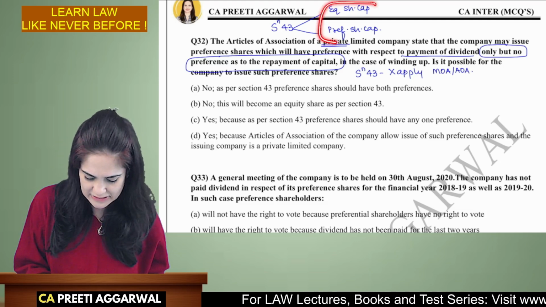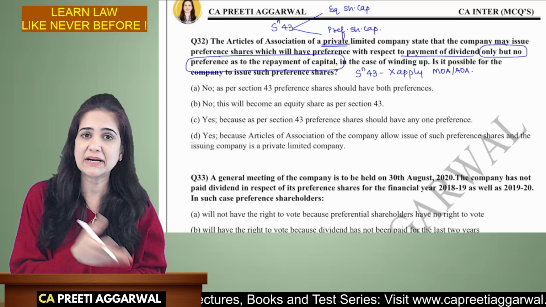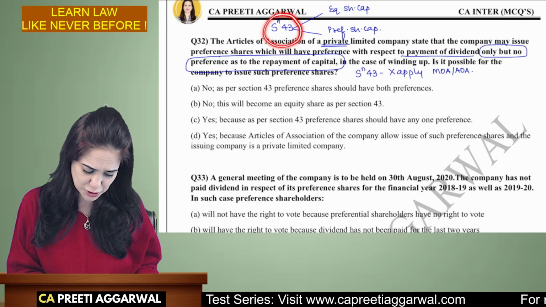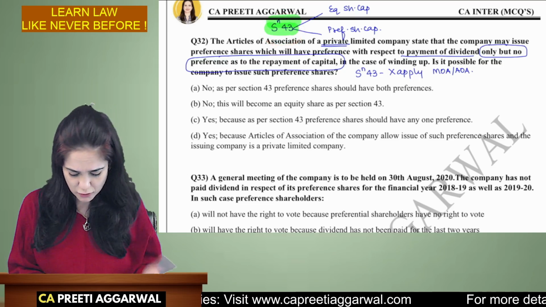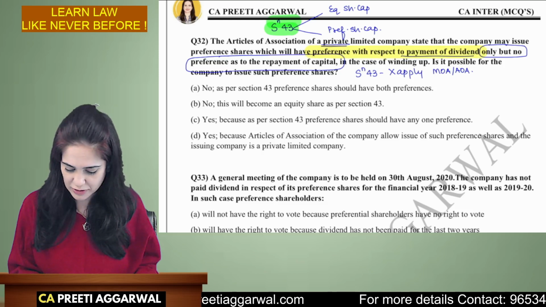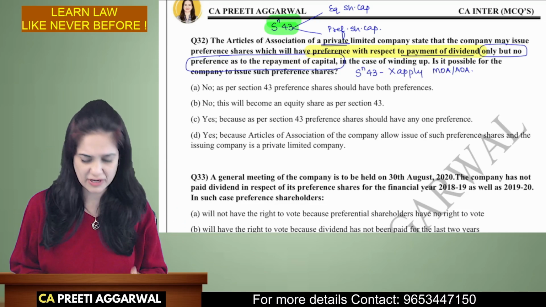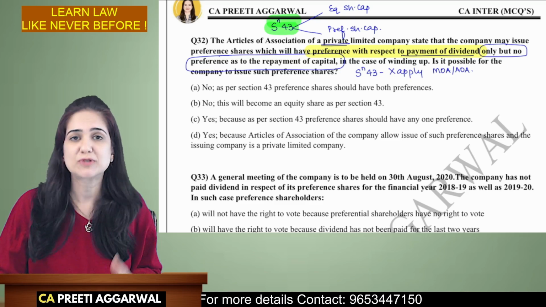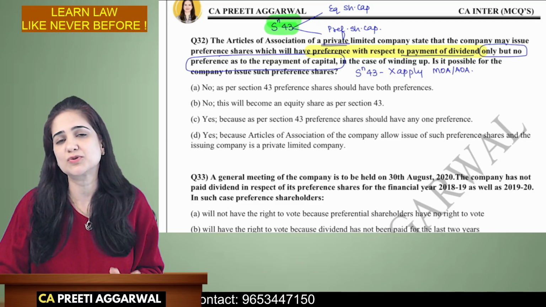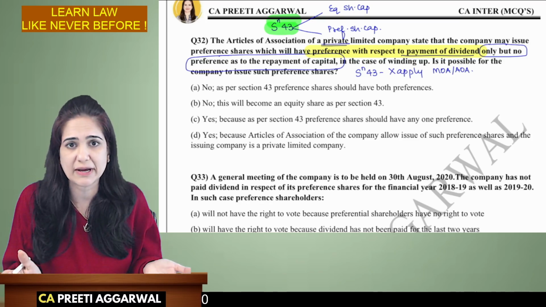It is not compulsory that your preference shares should have priority in dividend as well as repayment of capital. That is just suggested by section 43. But if your articles want, you may give preference shares preference with respect to dividend, but decide not to give them preference with reference to the repayment of capital. That is absolutely fine, but only in case of a private company. That is why it was important for us to highlight whether it is a public company or private company, because sometimes the provisions are applicable in that manner.